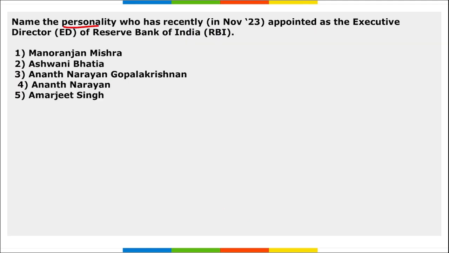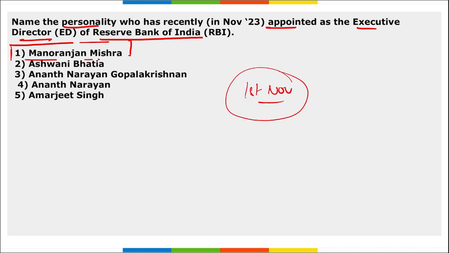Name the personality who has recently been appointed as the Executive Director of RBI. Who has been appointed as the Executive Director? Manoranjan Mishra has been appointed as the Executive Director with effect from 1st of November. Right? And here, Manoranjan Mishra will oversee 3 departments, that are enforcement, risk monitoring, and external investment operations.